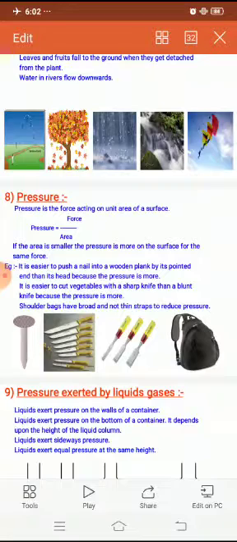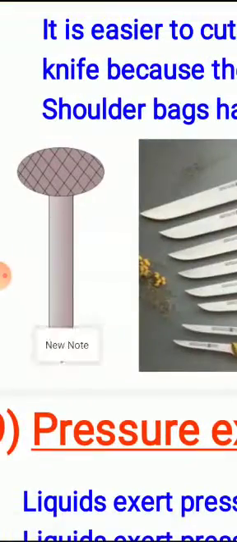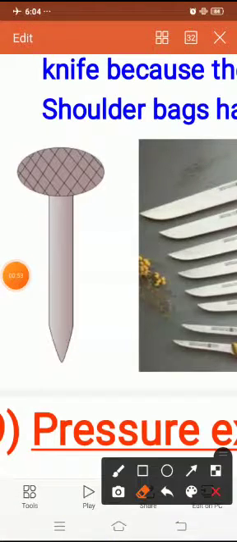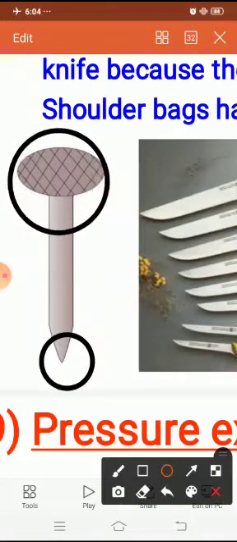If the area is small, the pressure is more on the surface for the same force. For example, you could see there, it is easier to push an iron nail into a wooden plank by its pointed end. Look here, this is the pointed end, whereas we have another end over here.